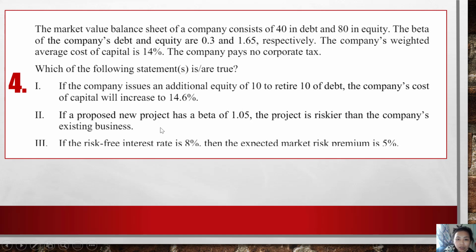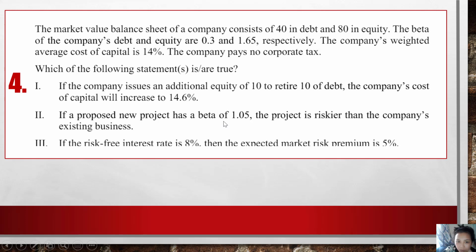But if we calculate the beta using the formula, we got the beta should be 1.2. The old project is 1.2, the new project is 1.05. So that means the new project is actually safer, not riskier.